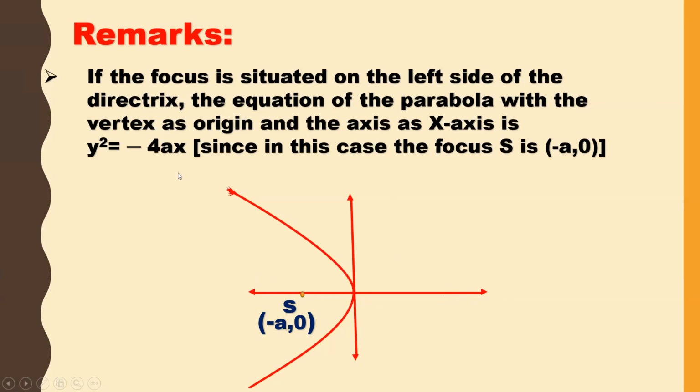Then the equation of parabola becomes y square is equal to minus 4ax. The only difference between the standard form and this is that the focus is situated on the left side of the directrix. So the directrix will be here. If the focus is on the right-hand side of the directrix, it is the standard form, which is y square is equal to 4ax. If the focus is on the left side of the directrix, then the equation of parabola is y square is equal to minus 4ax.